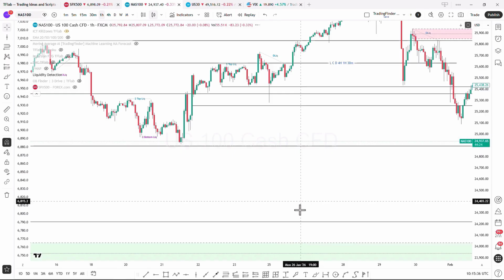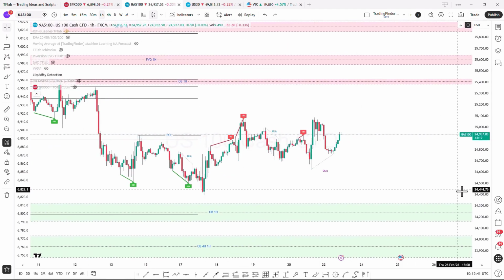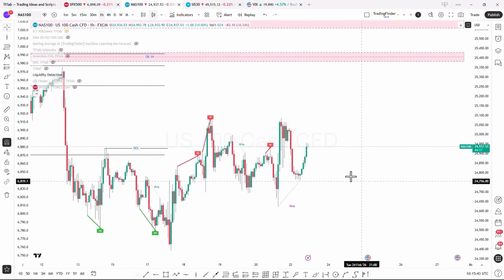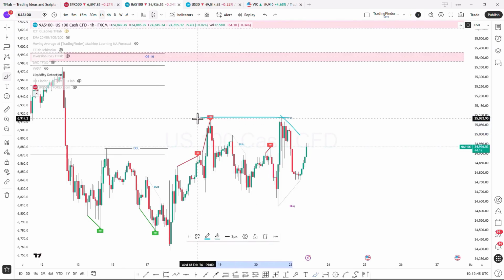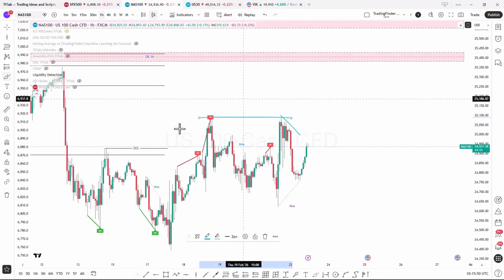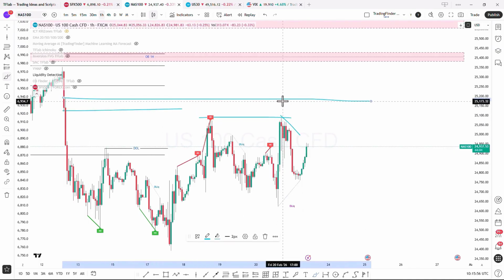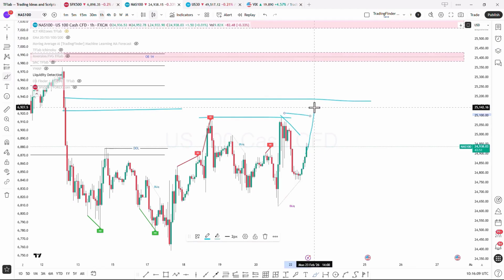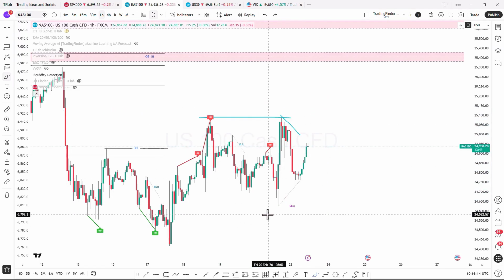Analyzing the 1-hour time frame of the Nasdaq symbol, we can observe the price movement. There is a buy-side liquidity line here, along with a buy-side liquidity pool area. In this section, at the 25,129 level, there is a CP or continuation pattern area, where after a stepwise liquidity collection, the price could react to this area and then, with selling pressure, move downward.